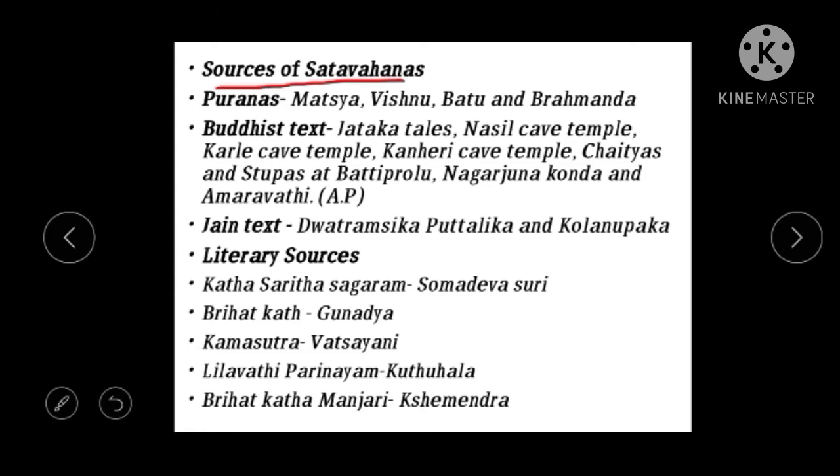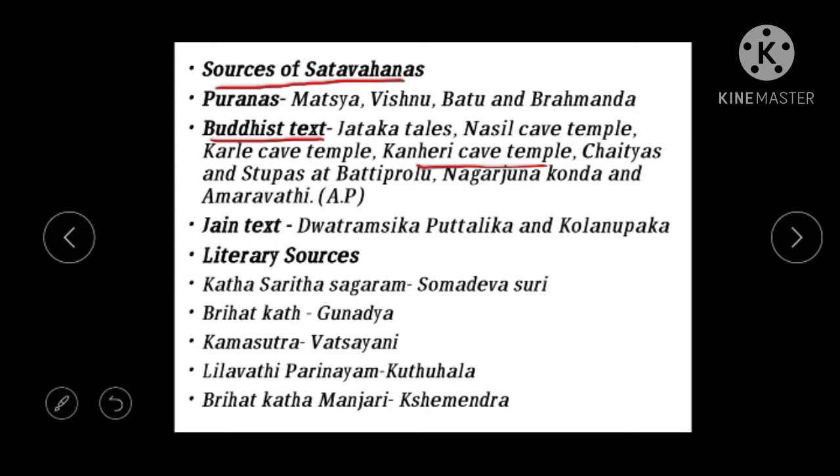Then the next one, the Buddhist texts, like the Jataka tales of the Buddhist religion. They also provide good information about the Satavahanas. We also see some cave temples which belong to Buddhists, like the Nasik cave temple, Karle cave temple, and Kanheri cave temple. These are some of the Buddhist temples that give information regarding the Satavahanas.